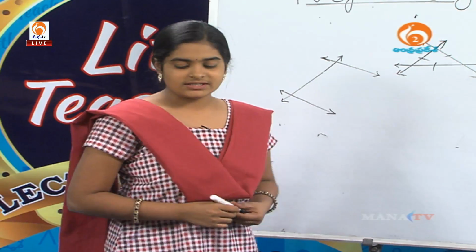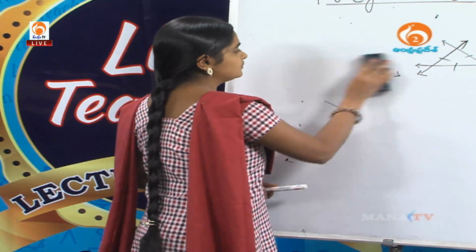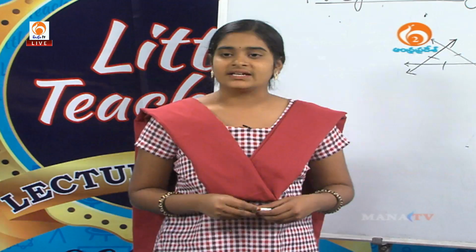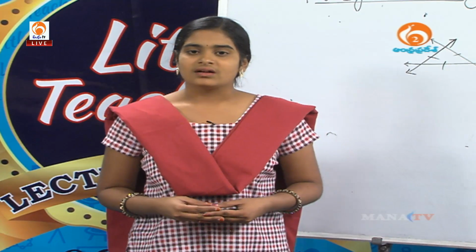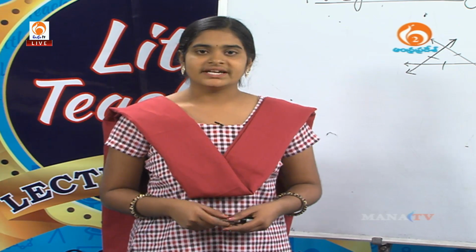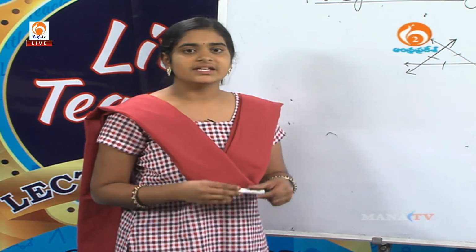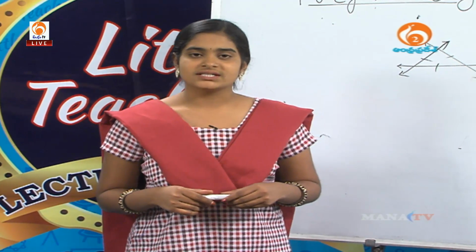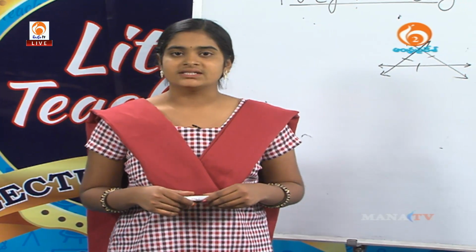This is a triangle. On the basis of the lengths of its sides, the triangle is subdivided into 3 types. First one is the equilateral triangle, the second one is the isosceles triangle and the third one is the scalene triangle.